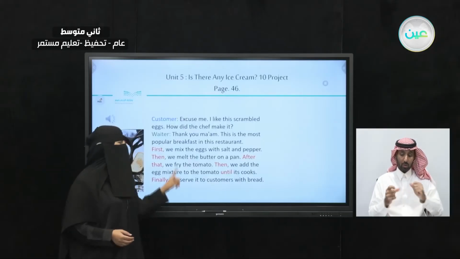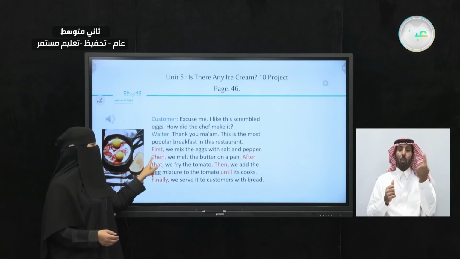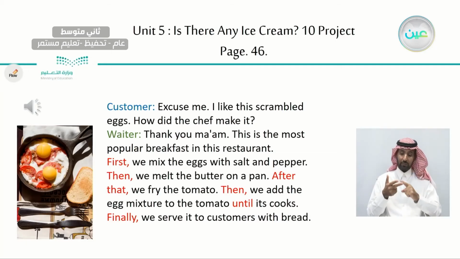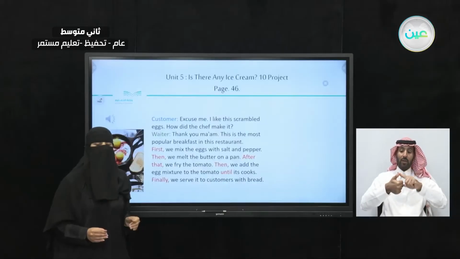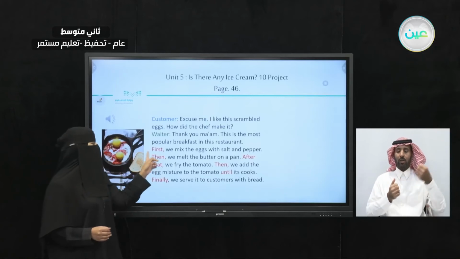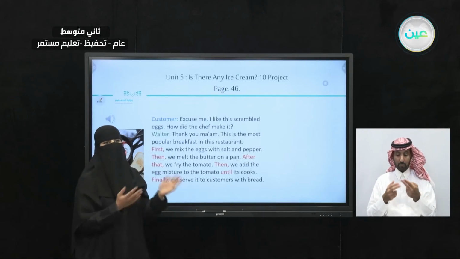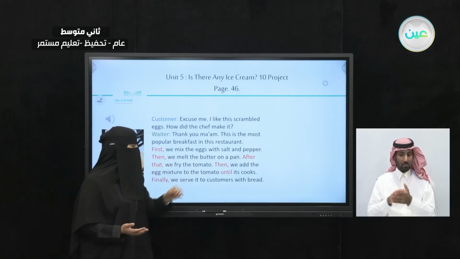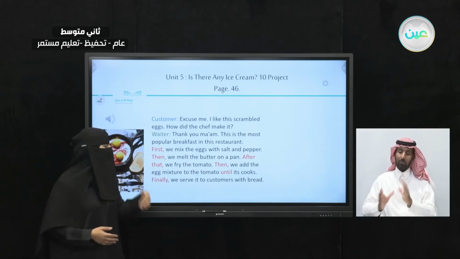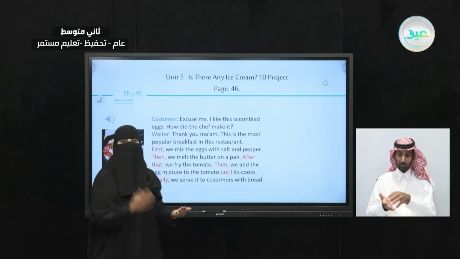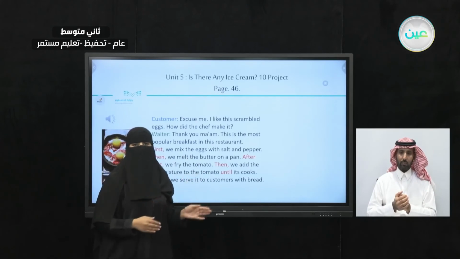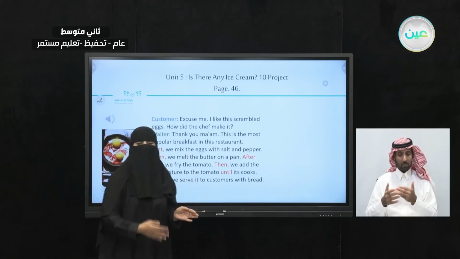Now, I want you to take a look at these words. First, then, after that, then, until, and finally. So, did you see the sequence of these steps? We're starting with first, and we're ending these steps with the word finally. Here it says, first we mix the egg, then we go for the next step, which is what? We melt the butter on the pan, and after that we fry the tomato, and the steps go on in this sequence. So there's one step and then the next step.